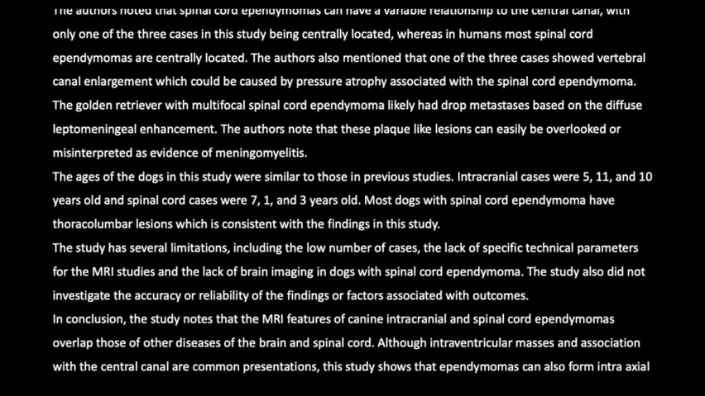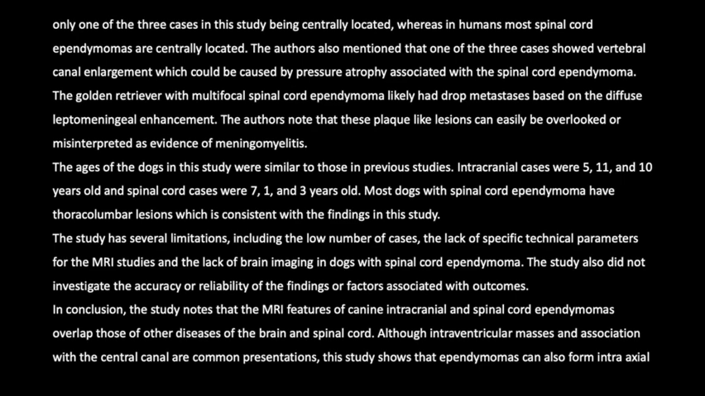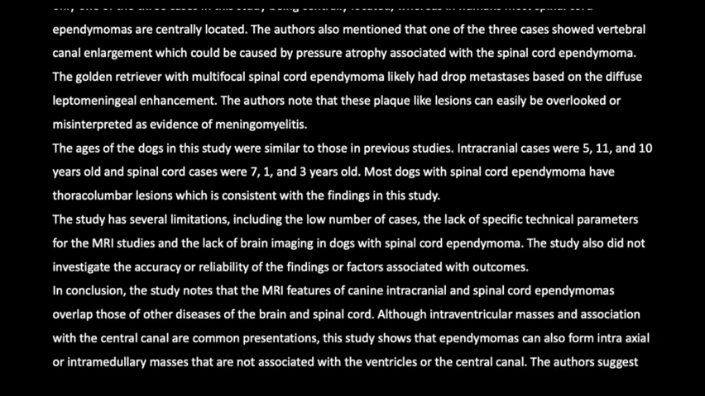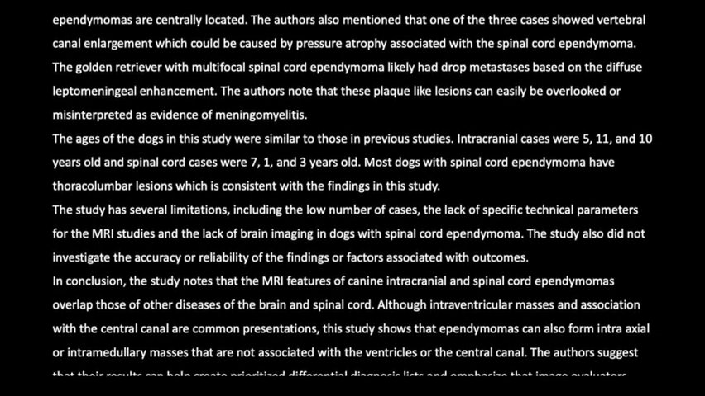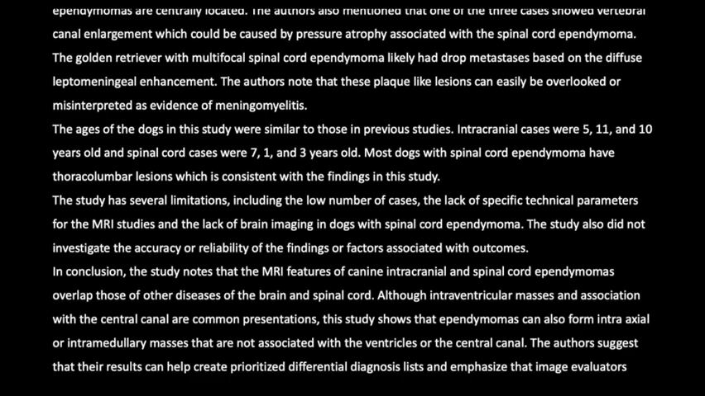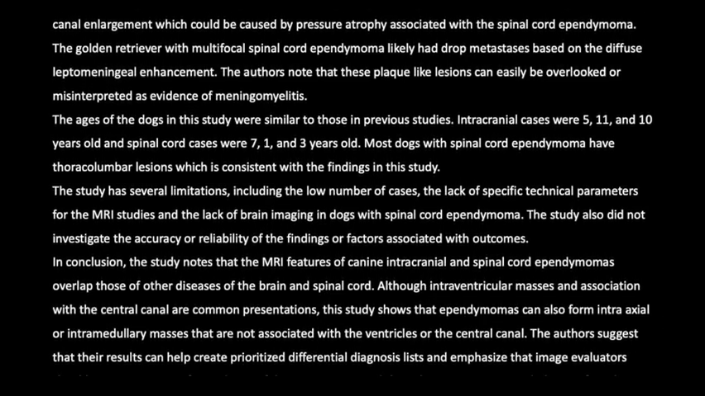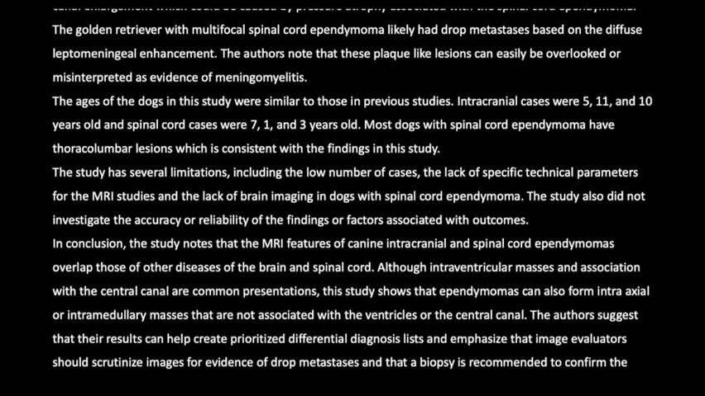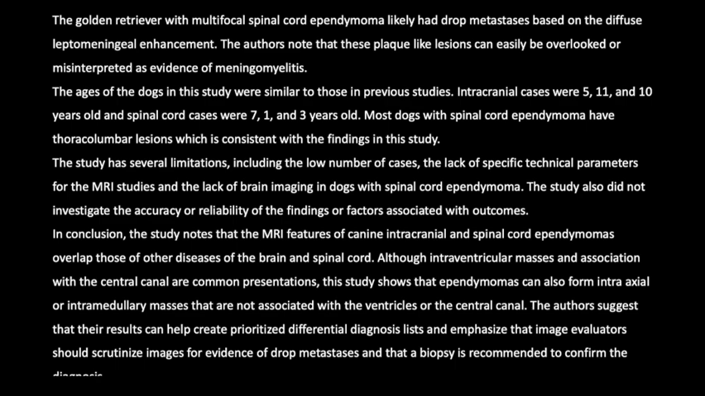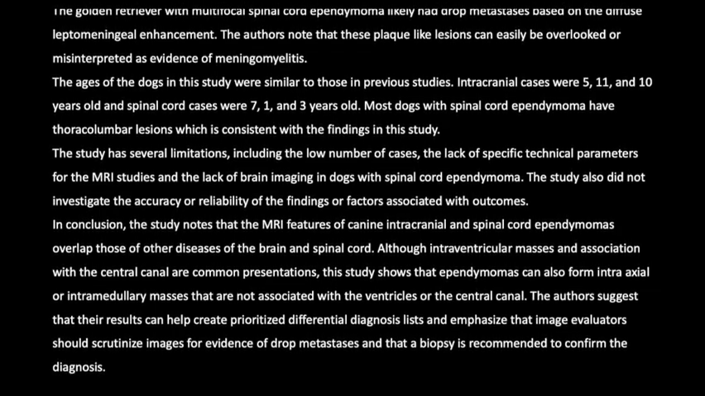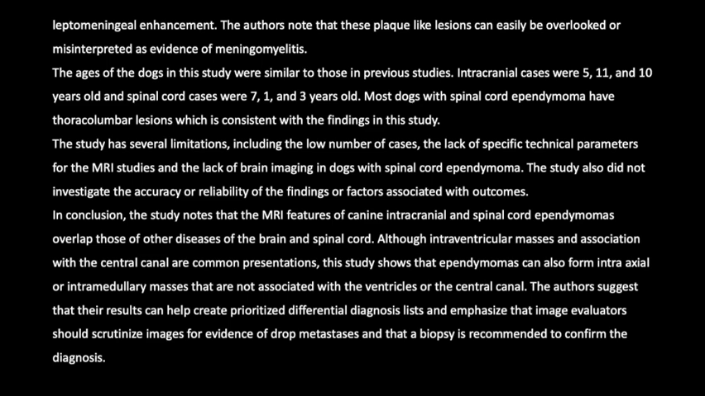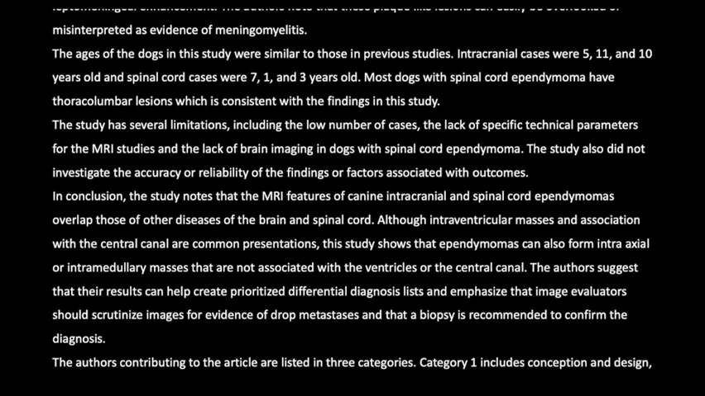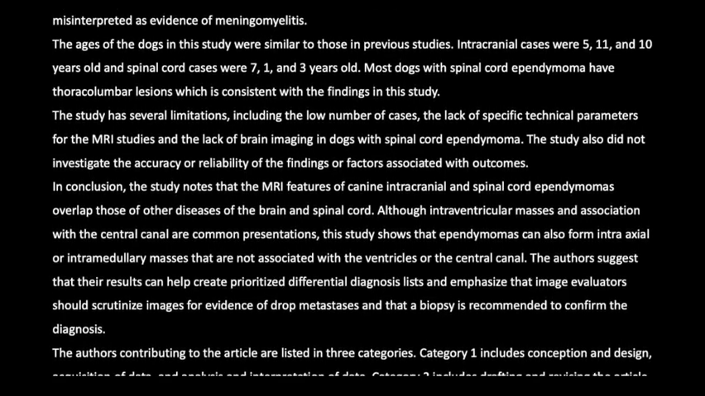The ages of the dogs in this study were similar to those in previous studies. Intracranial cases were 5, 11, and 10 years old, and spinal cord cases were 7, 1, and 3 years old. Most dogs with spinal cord ependymoma have thoracolumbar lesions, which is consistent with the findings in this study. The study has several limitations, including the low number of cases, the lack of specific technical parameters for the MRI studies, and the lack of brain imaging in dogs with spinal cord ependymoma. The study also did not investigate the accuracy or reliability of the findings or factors associated with outcomes.